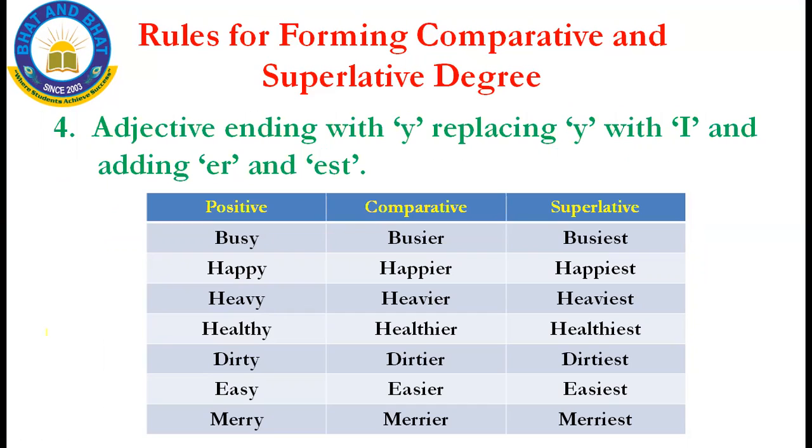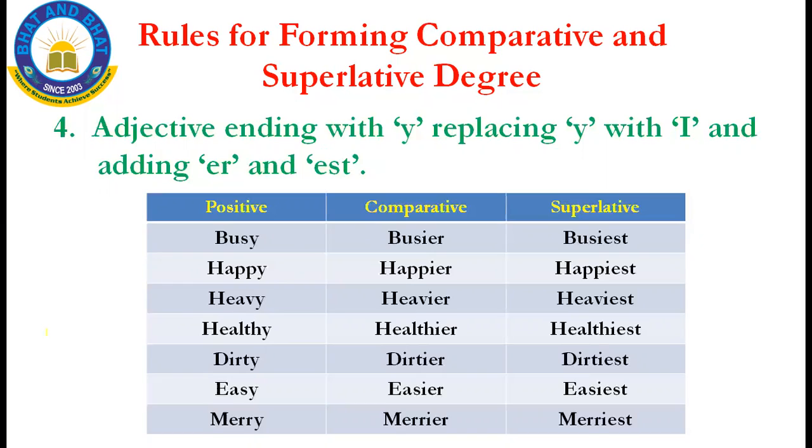I'll repeat once. The fourth rule says: for an adjective ending with y, I should replace y with i and add er and est. Look at the positive word busy. Coming to the comparative word, instead of y I have replaced it with i, isn't it?